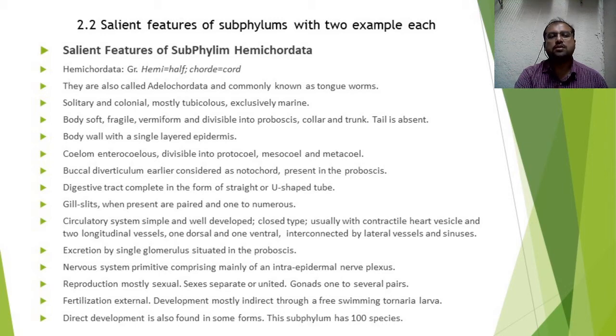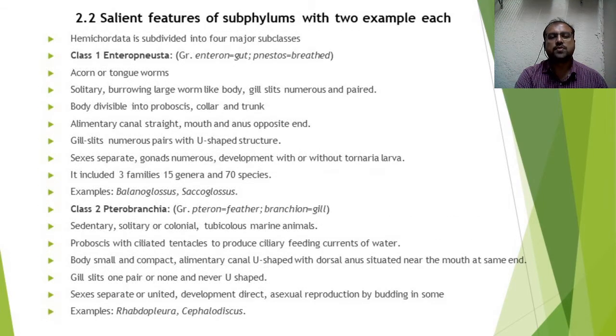It has the most significant similarities with the Bipinnaria larva of Asterias, that is starfish, while some individuals show direct development without larval forms. This subphylum has 100 species. So this is about the salient features of subphylum Hemichordata.